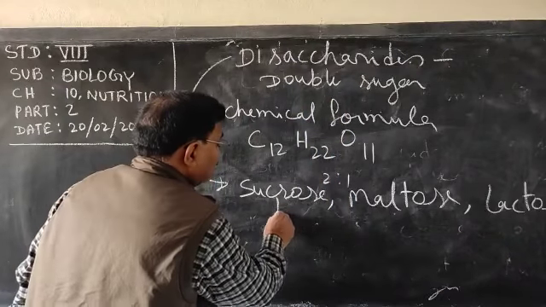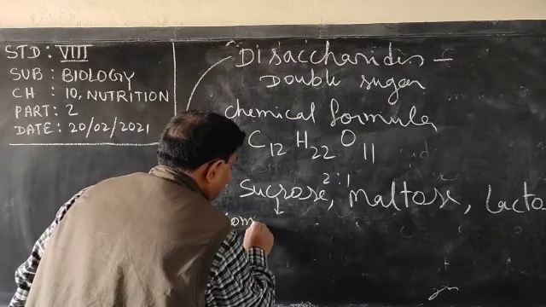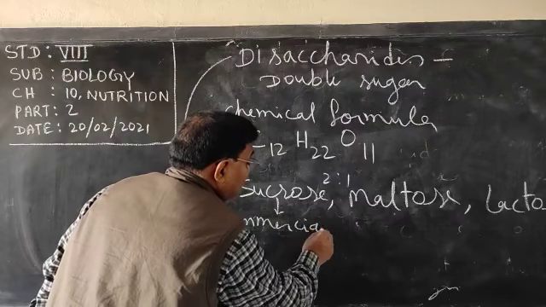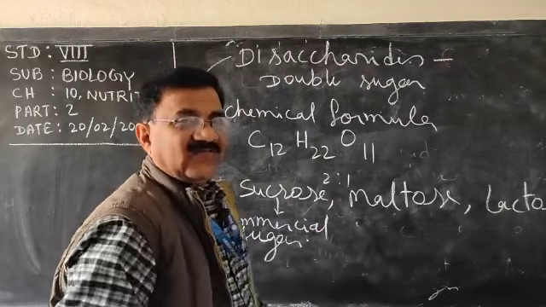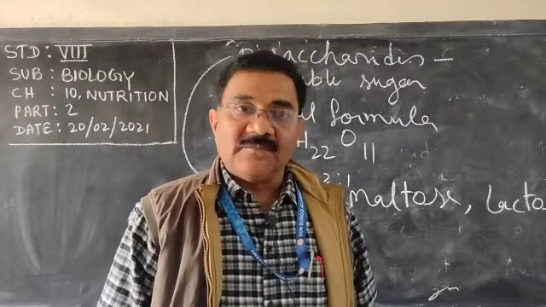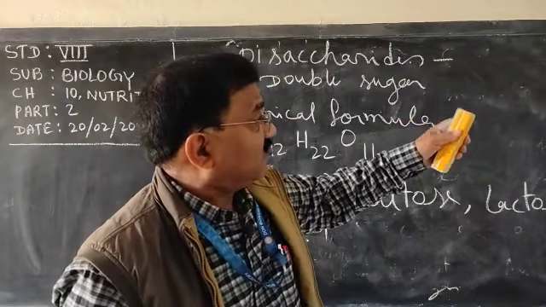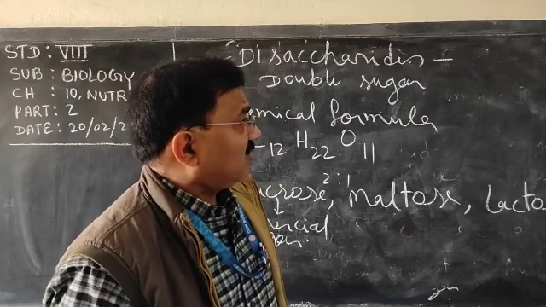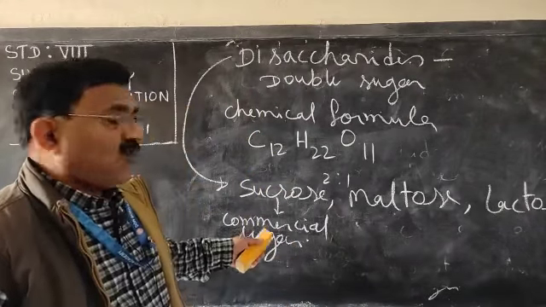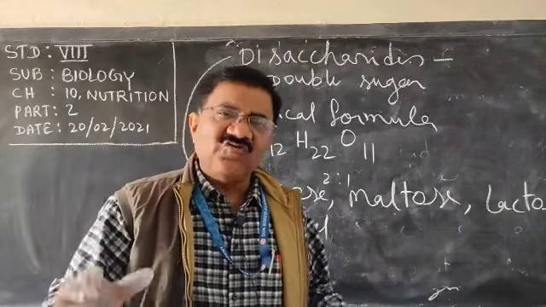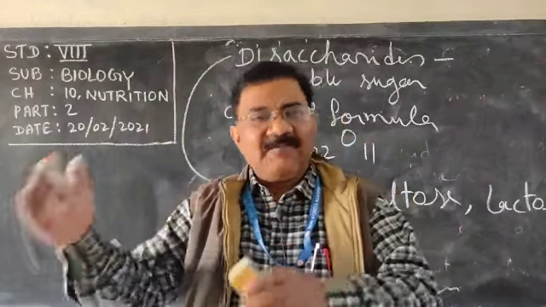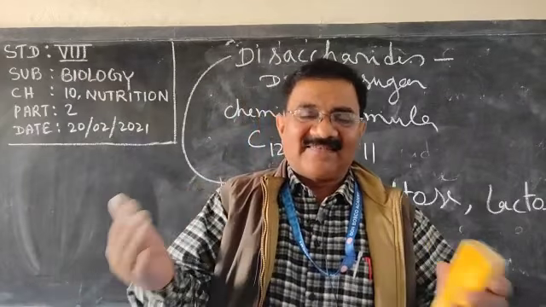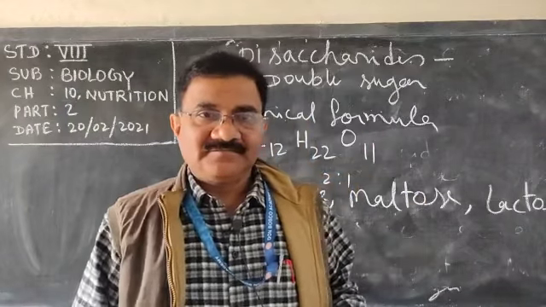Coming to sucrose, it is the commercial sugar, the sugar which we put in our diet, which we get in the market. Its chemical name is sucrose. Very clear or not? It is obtained from sugar cane. The sugar cane juice is extracted and in the sugar cane mill it is changed to sugar.